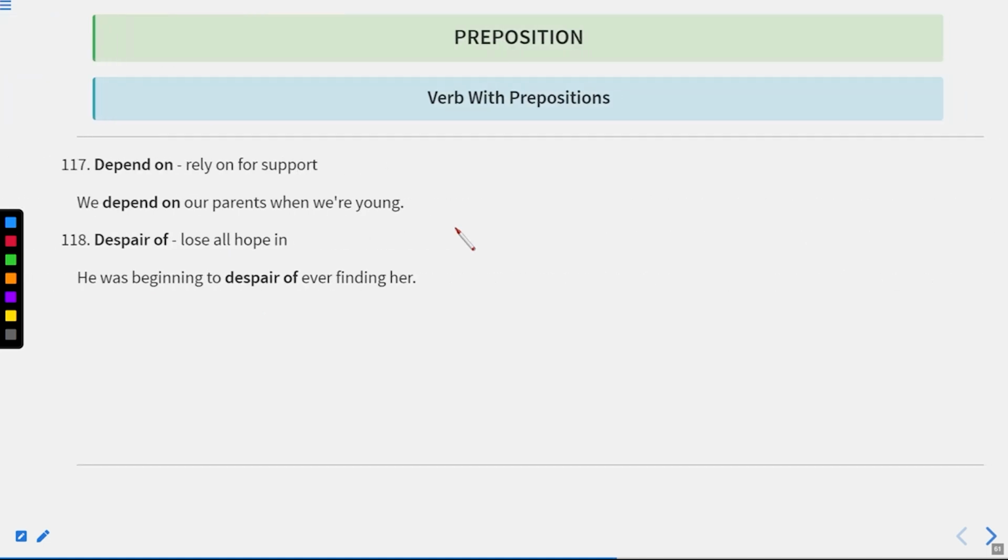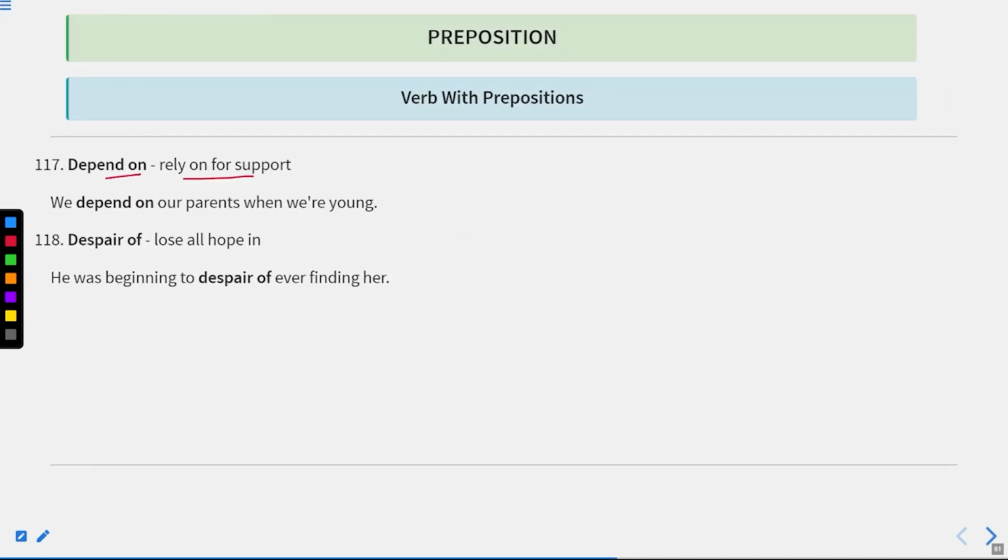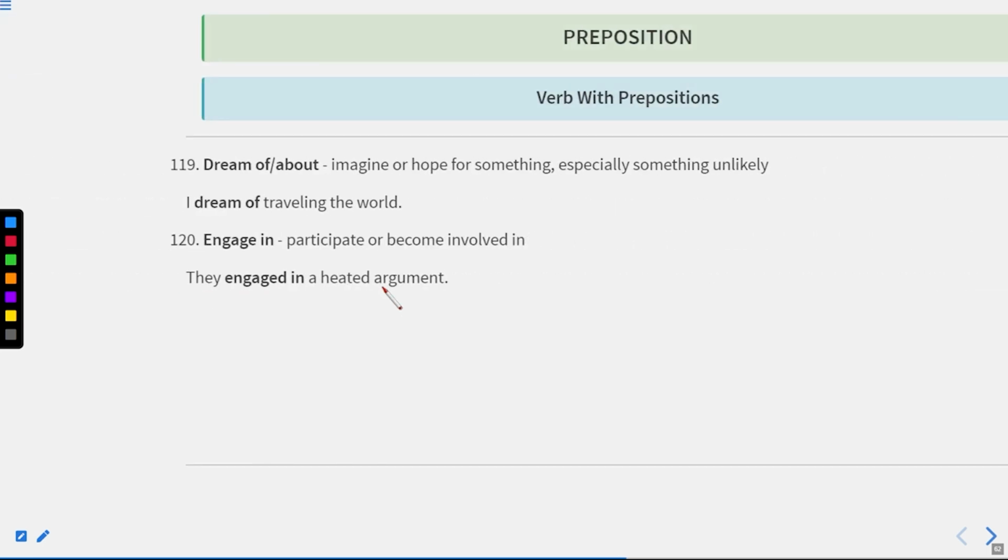Okay. Now let us move to the next one. Depend on means rely for support. We depend on our parents when we are young. Despair of means lose all hope in. He was beginning to despair of ever finding her.